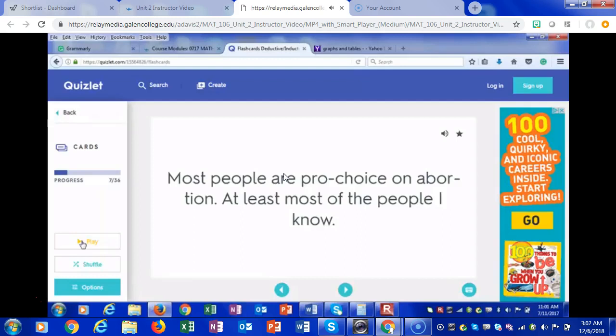Inductive based on pattern. Because remember, this person is saying at least most of the people I know. Not the people you know or somebody else knows. At least most of the people I know. So there has been some type of pattern established based on how many people this person asked. We don't know how many people they asked, but however many there was a high likelihood that most people are pro-choice based on pattern. So let's see if we're right. Is it inductive?